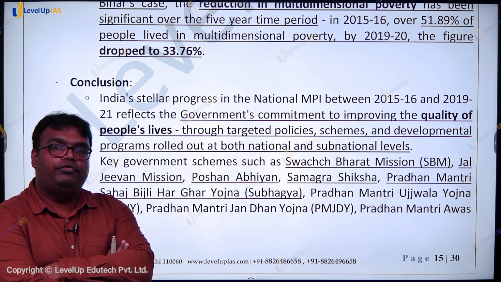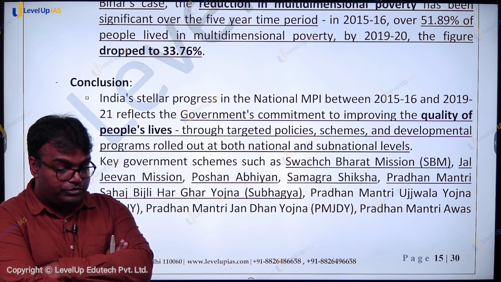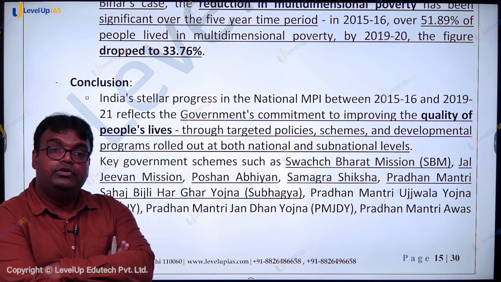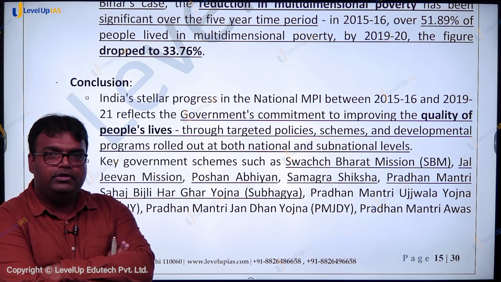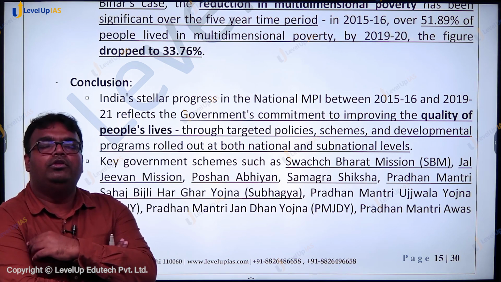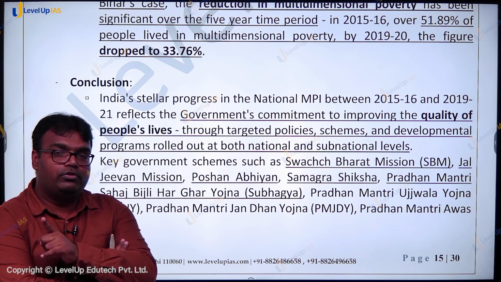We will also have to fight social inequality if we really want to fight poverty. Like in a society where there's a lot of discrimination on the basis of caste, on the basis of region, on the basis of gender, this will hamper the country's overall growth opportunities, and if growth opportunities are hampered, the fight against poverty will also get hampered.